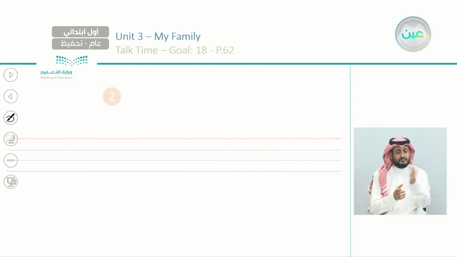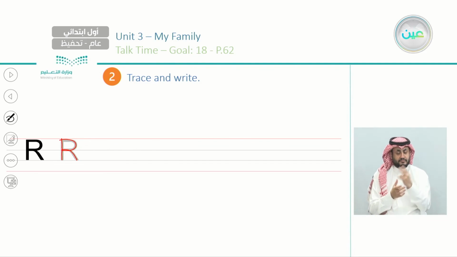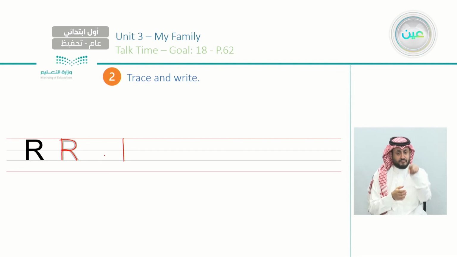Okay, now we have number 2, trace and write. We have today the letter R, capital R. Okay, so you start from line number 1 up to line number 3. Then we have a half circle and another line like this. Okay, so we have R. Let's write it two times. So R, a line from up to down, then a half circle and go down.